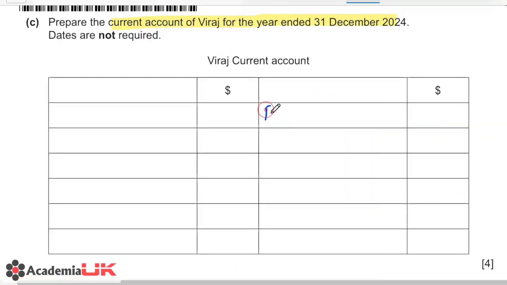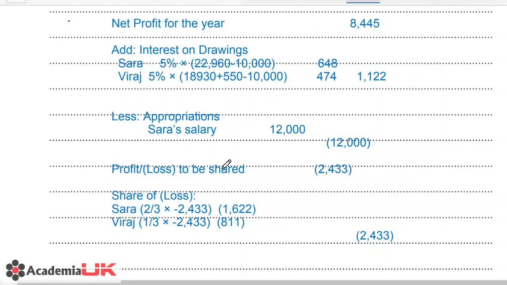So on the credit side, we take our balance BD, and this is 2730. Now in the appropriation that we made, we had recorded all the details. So there was interest on drawings, and then there was share of loss that needs to be recorded.